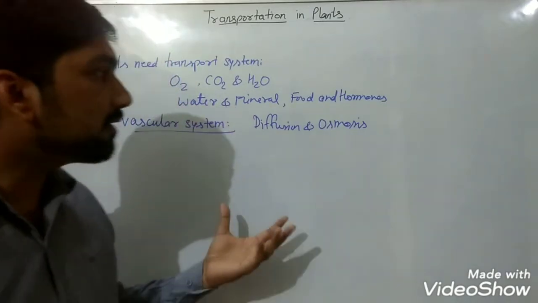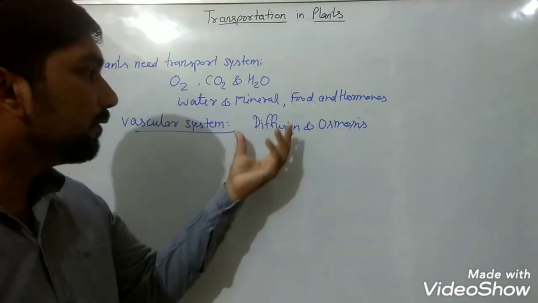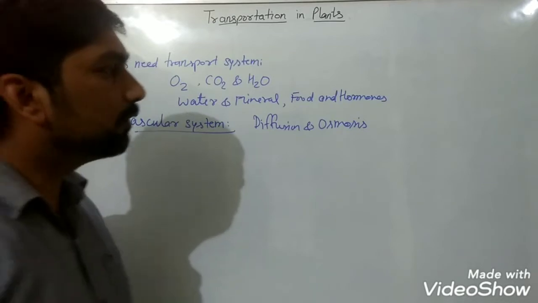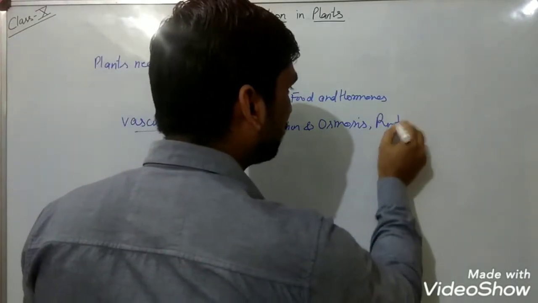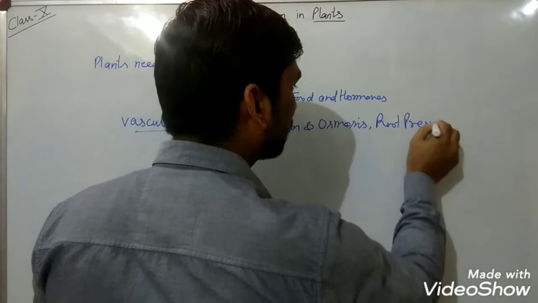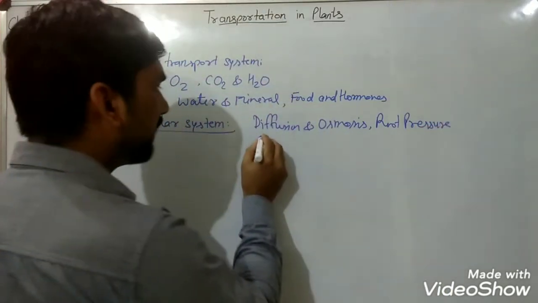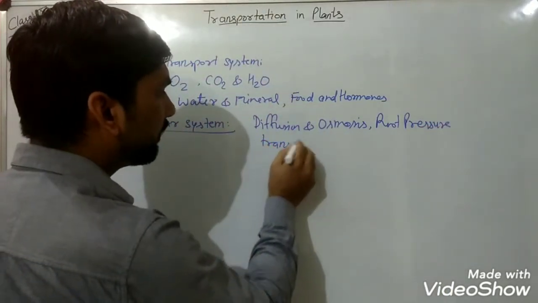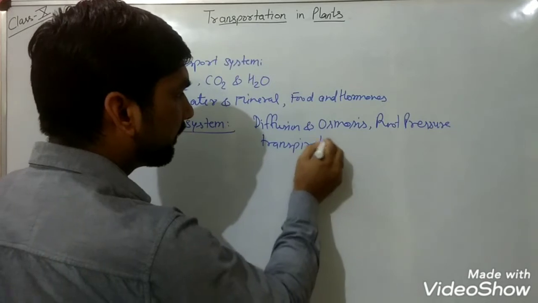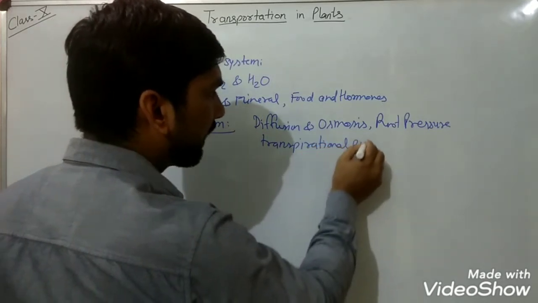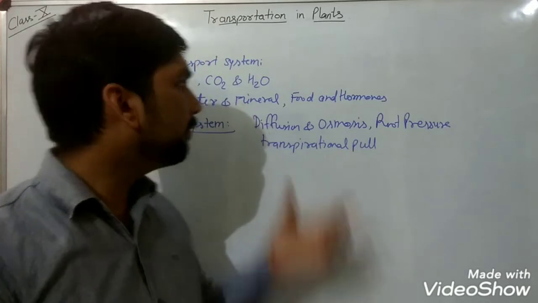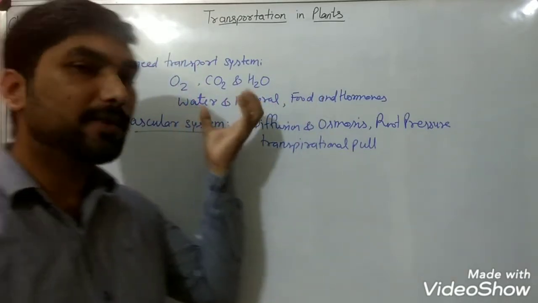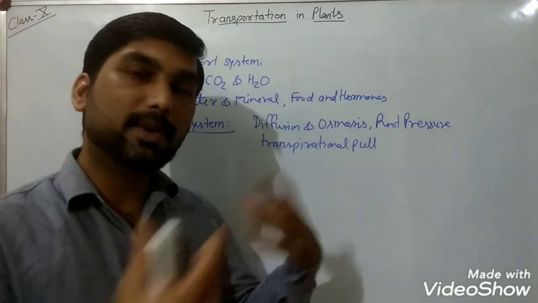This transport system works through diffusion or osmosis, and mainly through root pressure and transpirational pull. Through these processes, plants transport essential and waste substances from one body part to another.